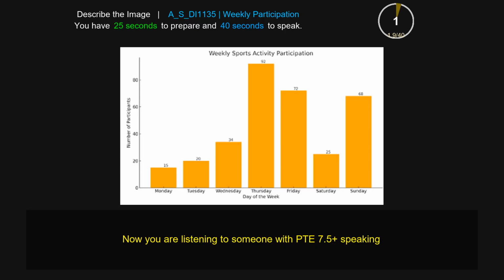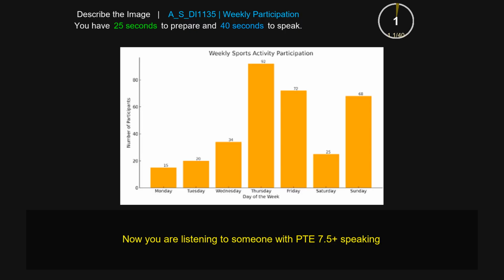The graph indicates weekly sports activity participation. Firstly, it indicates number of participants on the y-axis and the day of the week on the x-axis. Furthermore, there are many elements such as 80, 60, and 40. The highest one is 92, which is on Thursday, and the lowest one is 15, which is on Monday. Moreover, I can see an upward trend emerging in the graph. Overall, the image provides significant facts about activity participation.